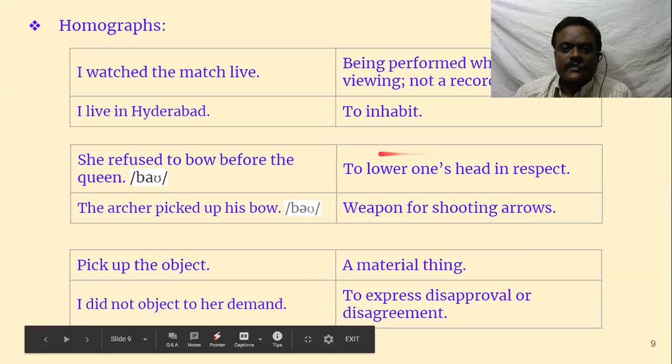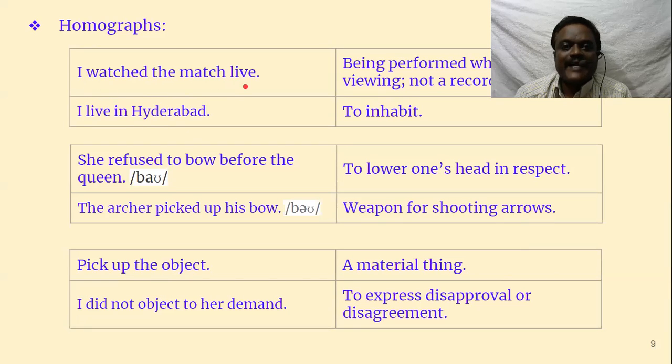Continuation, homographs, some more examples. I watched the match live. How to pronounce it? Not "live", it's "live". I watched the match live. But here, I live in Hyderabad. It's a live match. You are very familiar with this one, cricket live matches.